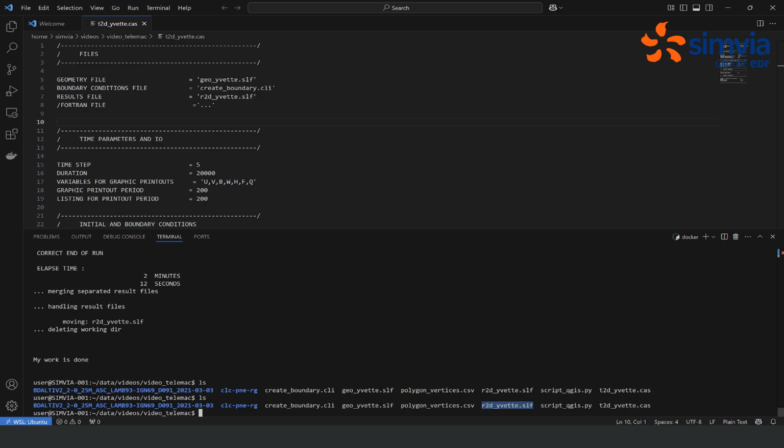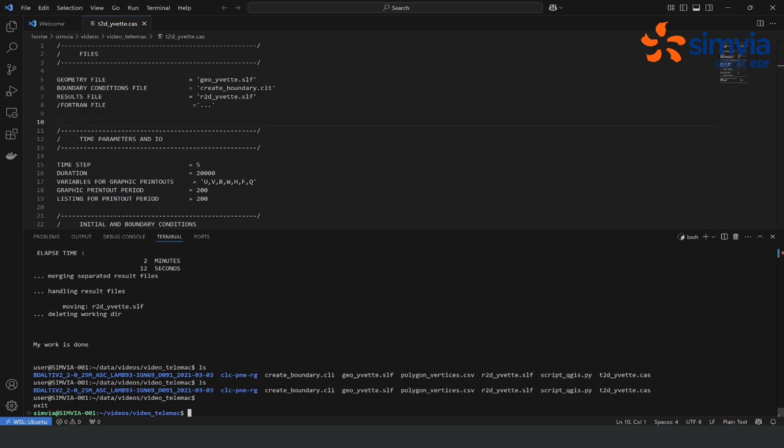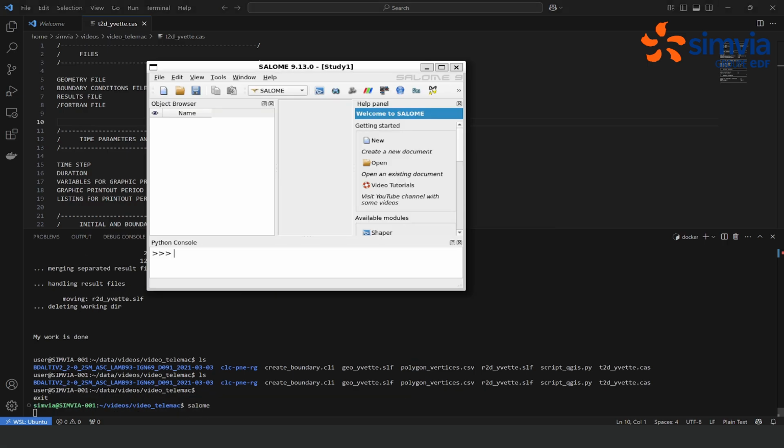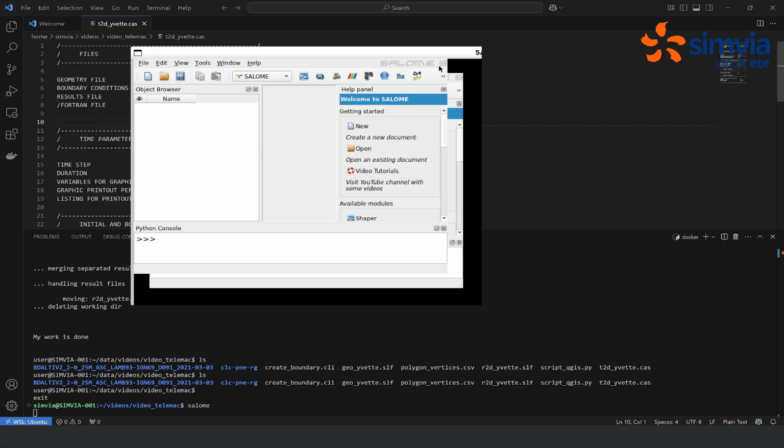So first, let's exit the Docker container of OpenTelemac and run the Salome Docker container. To exit the Docker container, you can just type Ctrl-D. Now we are back in the WSL terminal. We can type the alias Salome and run the Salome Docker container. You can also just use the local version of Salome you have on your computer.